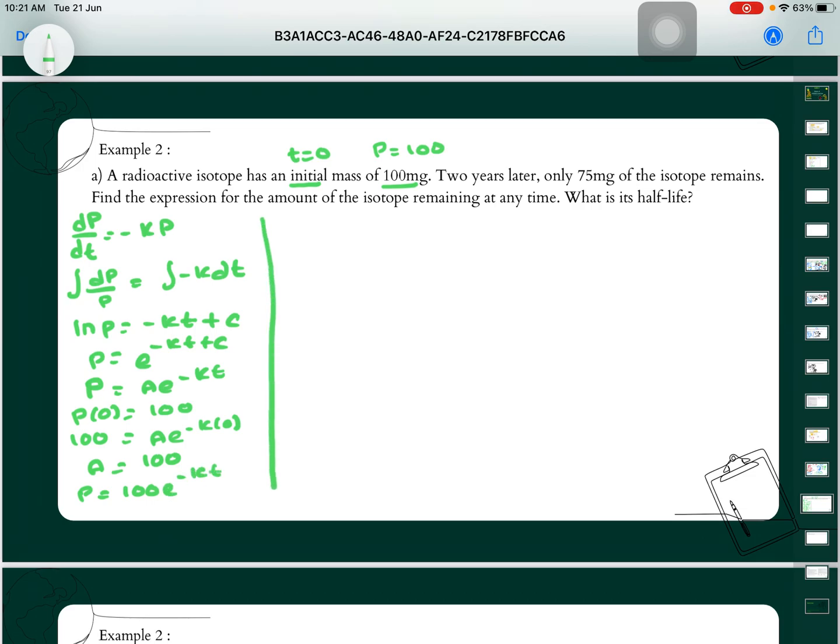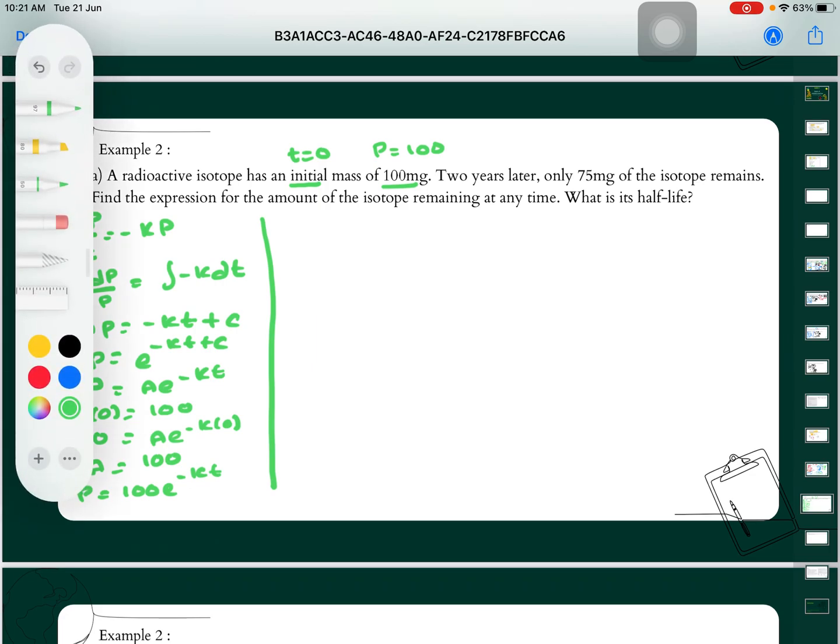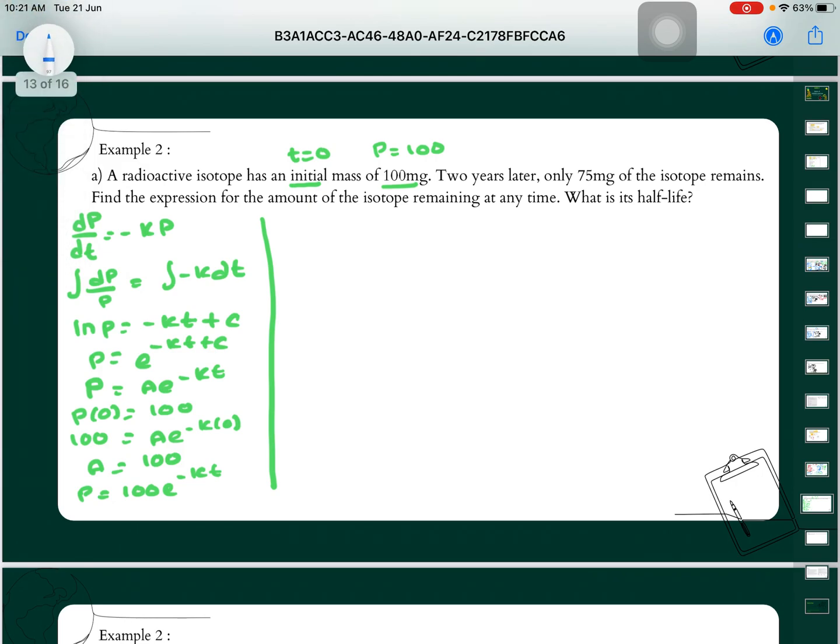For the second step, look at the information given to us, which is 2 years later. So T is equal to 2 now. Only 75 of the isotope remains, which means P becomes 75 now. So we want to find the value of K here.